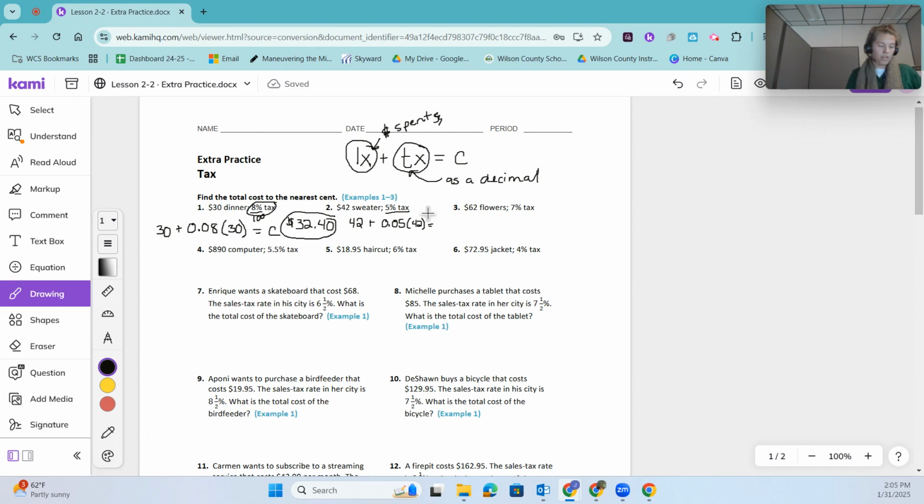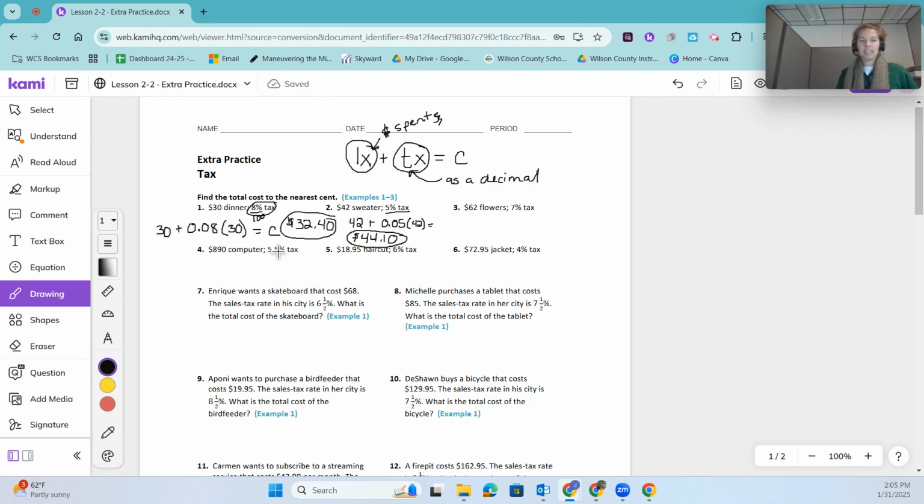So 42 times 0.05 gives me $2.10 is the amount I'm paying in tax. Then I'm going to add that to my original cost of the item, 42. So my total cost here is going to be 44.1, which is $44.10, the new cost of my sweater with tax.